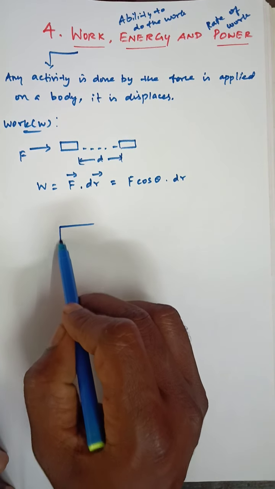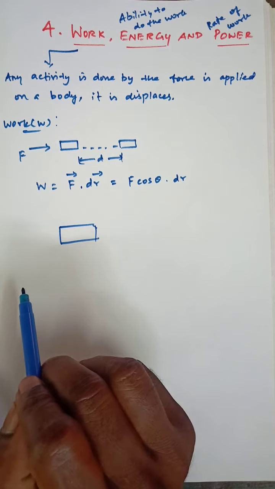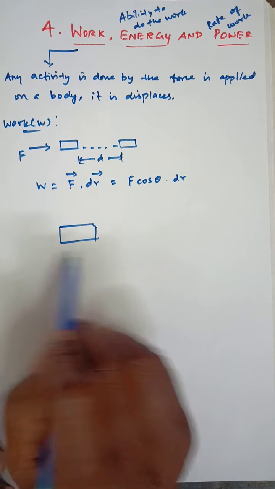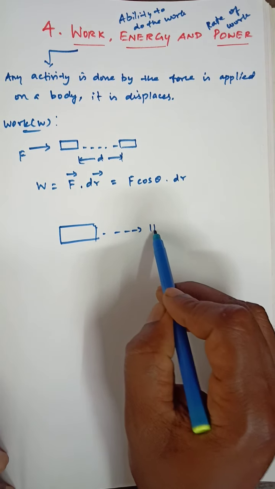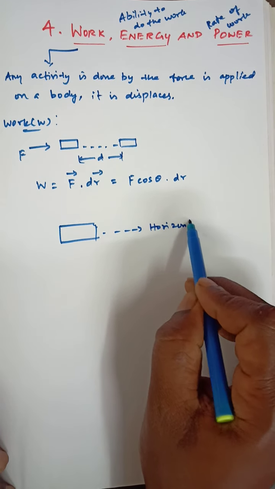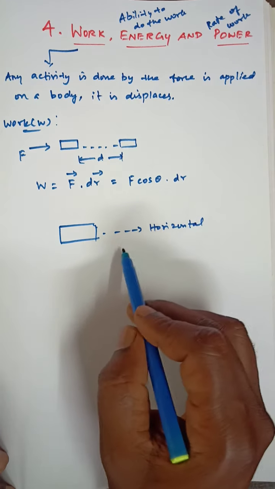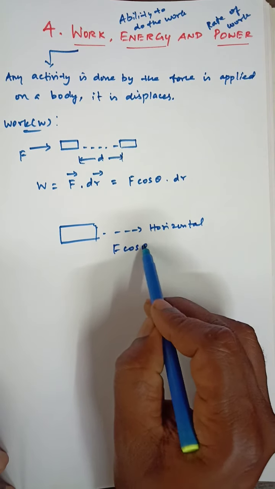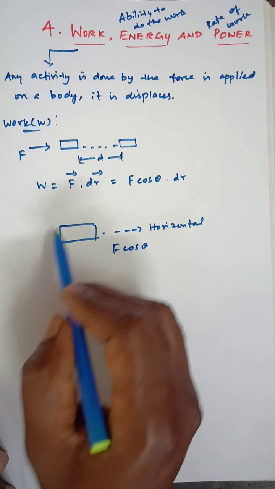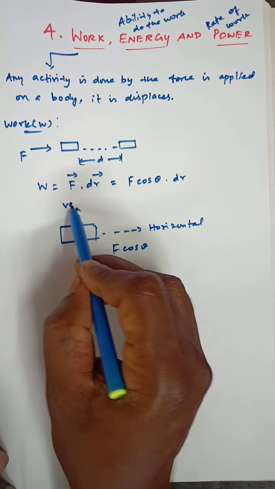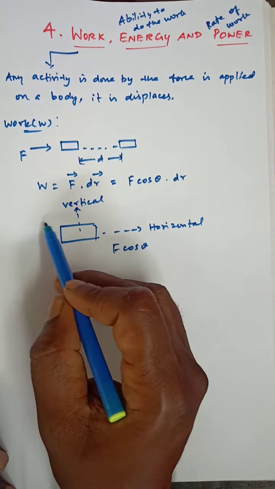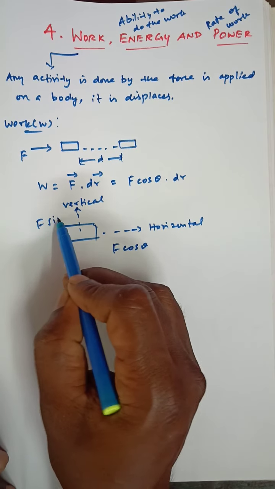Next, see the concept of the force acting on an object. If the force acts along the horizontal direction, we consider it as F cos theta. If the force acts in the vertical direction, the force is F sin theta.